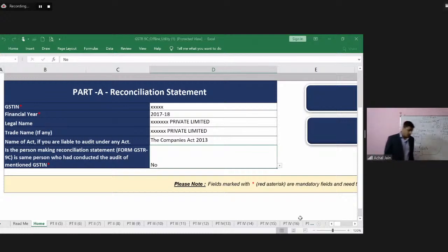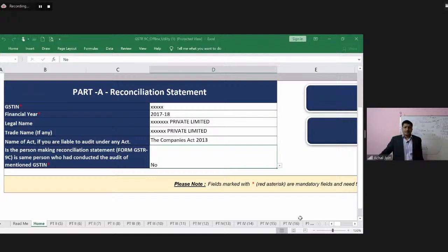As I told you, all of these forms are filled online, and this is only for our reference, extracted in the form of this Excel, or you can say a utility, which is then filed online.